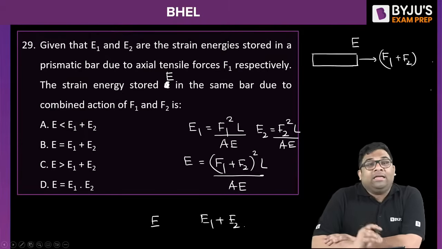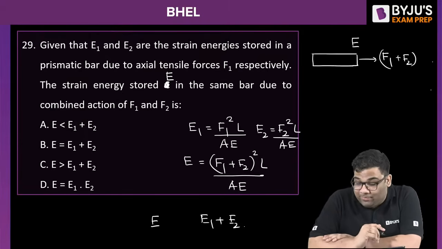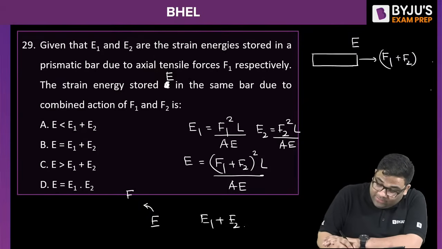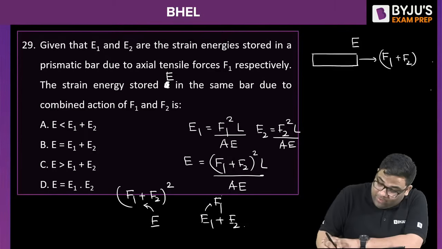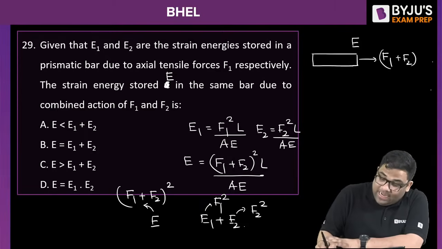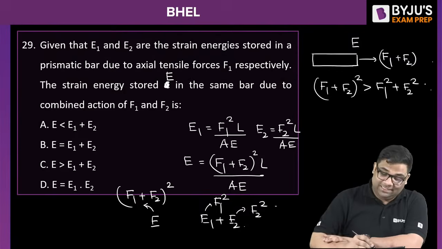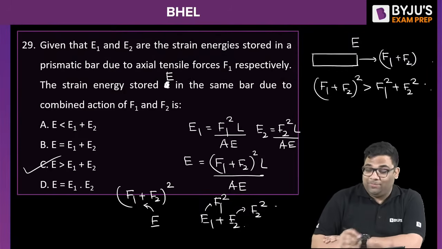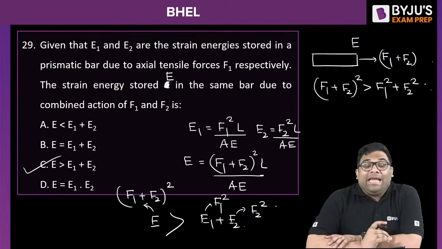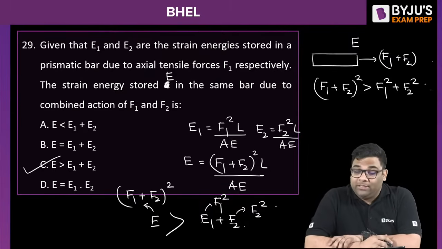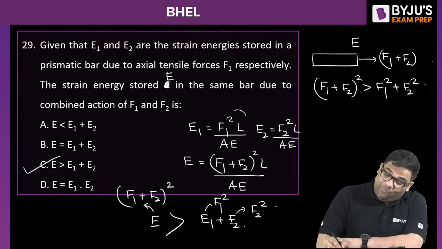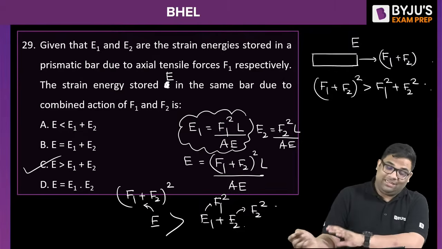Now if you compare E1 plus E2 with E, what is happening? You see, all the terms are same, L and A are same. But this is related to F1 plus F2 square, and this is related to F1 square plus F2 square. And obviously, F1 plus F2 whole square will be more than F1 square plus F2 square. Yes, the right answer is this one then, E will be greater than E1 plus E2. You can see you are able to solve this question by just knowing the basic formula of strain energy, right? Let us see the next question.